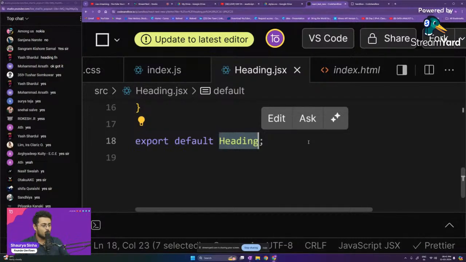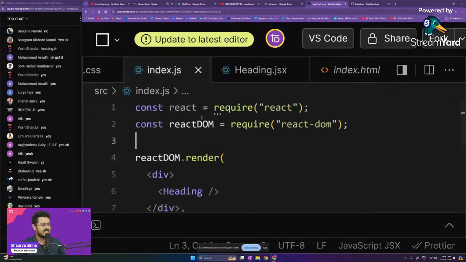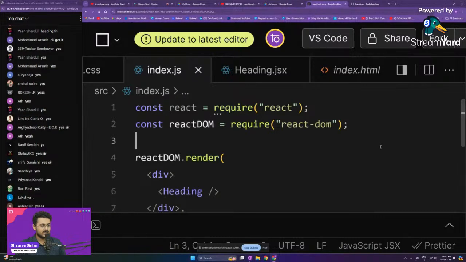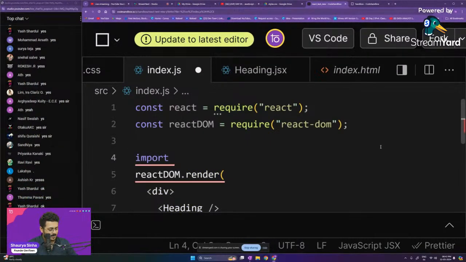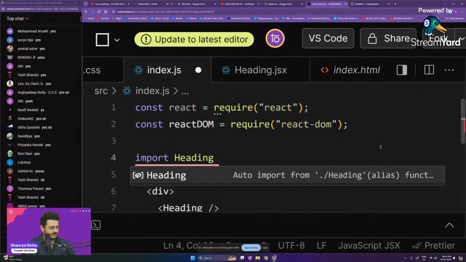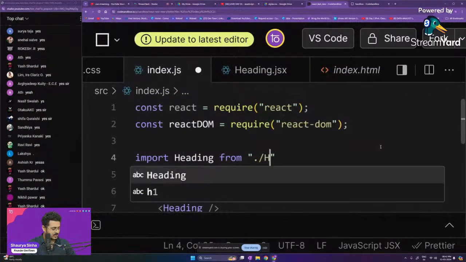So we've exported the heading function from there, guys. Now we need to import it right over here. So import heading from /heading.jsx.